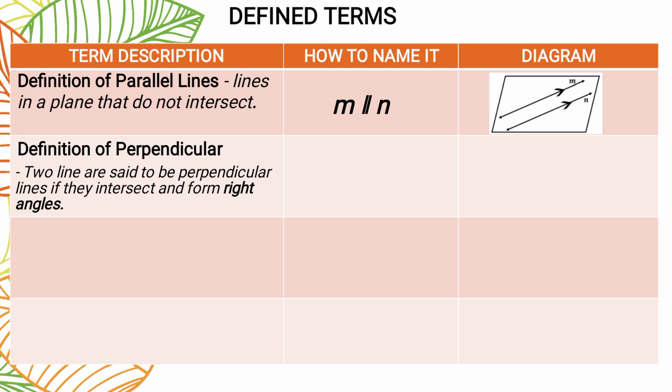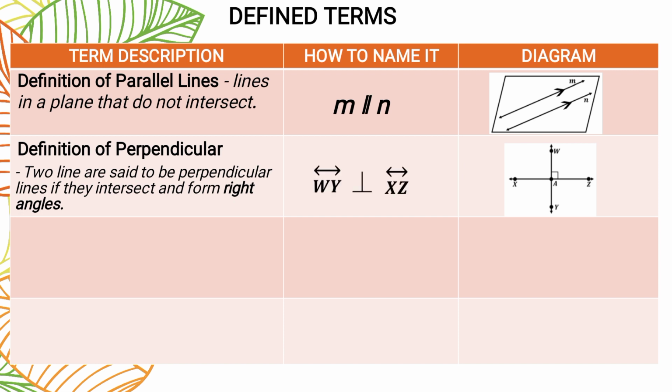When we say perpendicular, two lines are said to be perpendicular lines if they intersect and form right angles. Kanina si parallel lines, hindi sila nag-i-intersect, while when we say perpendicular lines, they intersect. Ano po, nagtagpo sila, nag-cross sila. And aside from nagtagpo sila and nag-cross sila, nag-form pa sila ng right angles. So right angle is what we call a 90-degree angle.